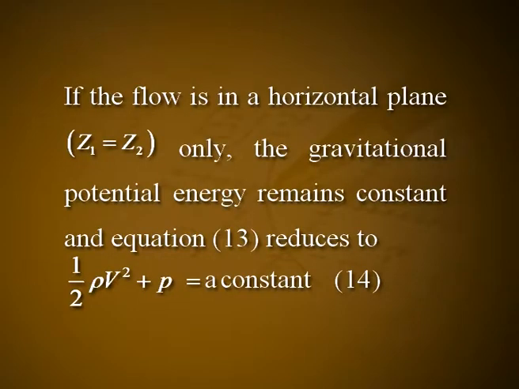If the flow is in a horizontal plane, Z1 is equal to Z2, the gravitational potential energy remains constant and equation 13 reduces to 1/2 rho V square plus P is equal to a constant. Let it be equation number 14. This shows that in a horizontal pipe, the greater the velocity of flow, the lower the pressure, and conversely. In other words, where the velocity of flow is less, the pressure is larger and vice versa.